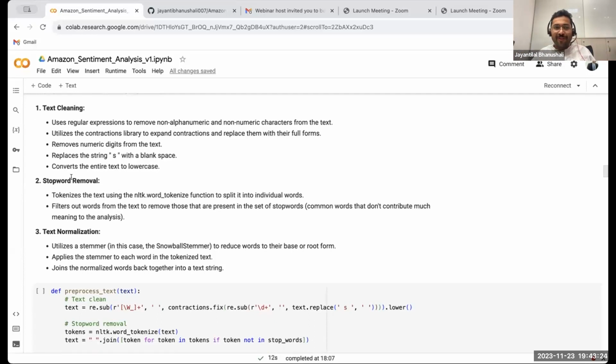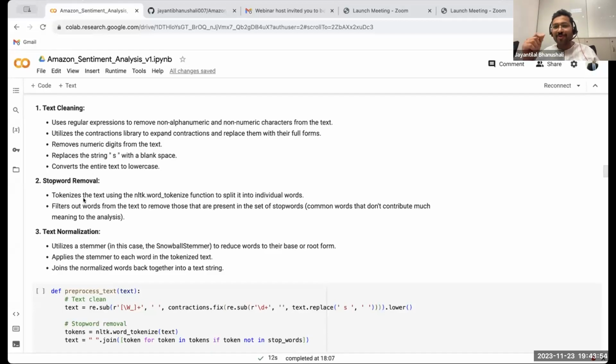Okay, then we remove the stop words. Now, what are stop words? Stop words are basically those words that do not add meaning to my analysis. For example, the, up, down, below, under, you, me, I, all these words are unimportant. They do not have a meaning attached to them. So we remove that.